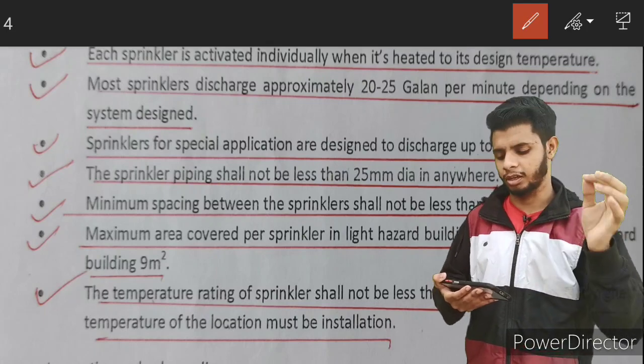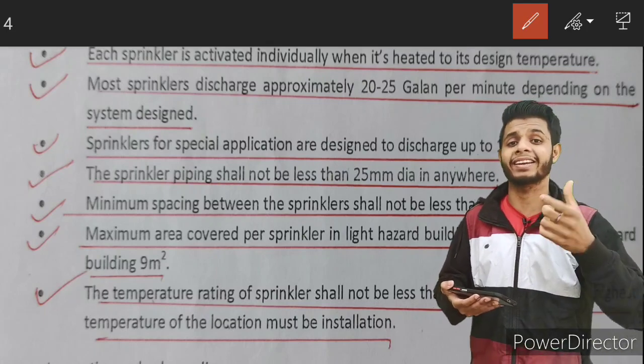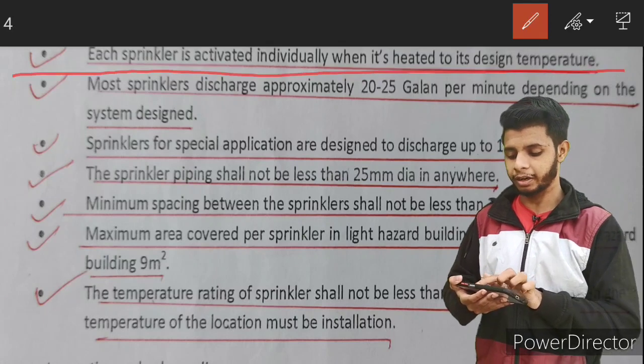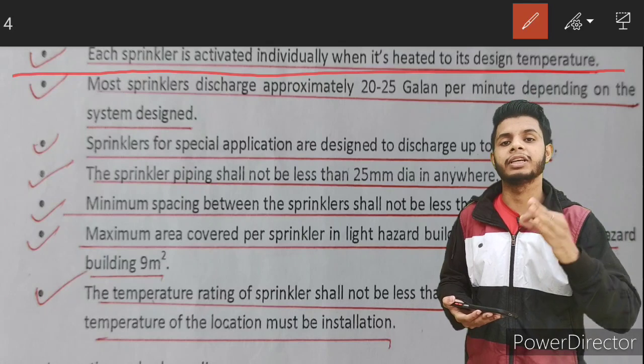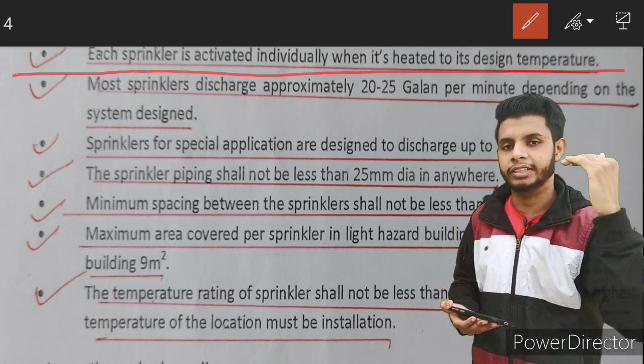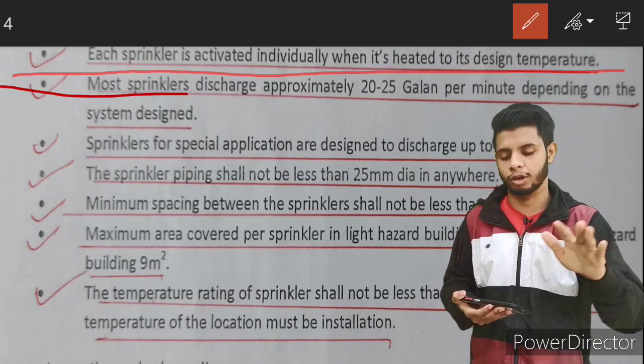some important points on how you can design the sprinkler and some technical data about the sprinkler system. Each sprinkler is activated individually when it is heated to a designed temperature. It means each sprinkler is designed uniquely. When they are heated to their separate temperature, they will burst. Before that, they will not burst.